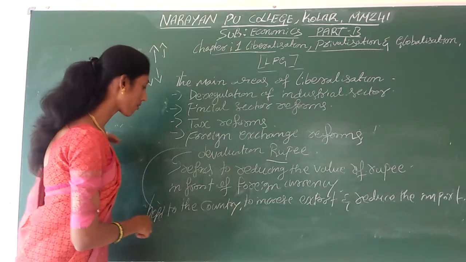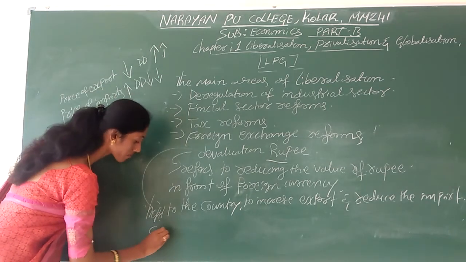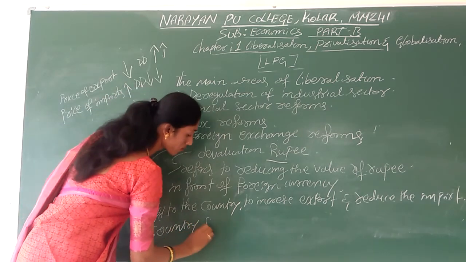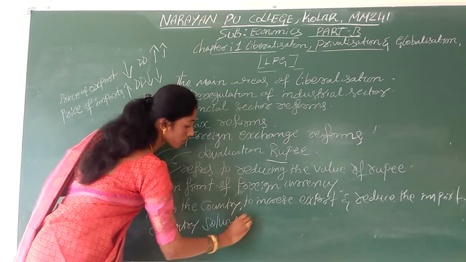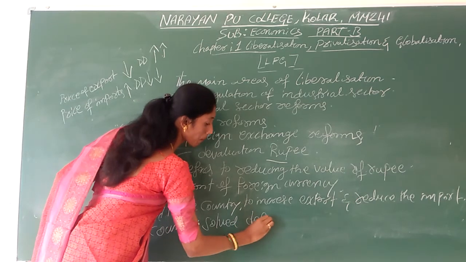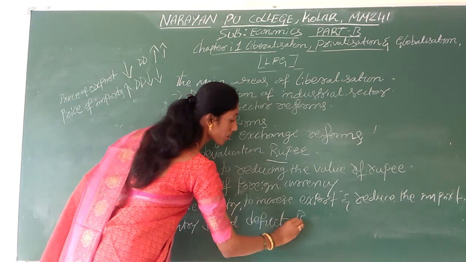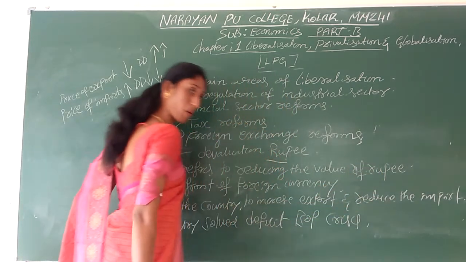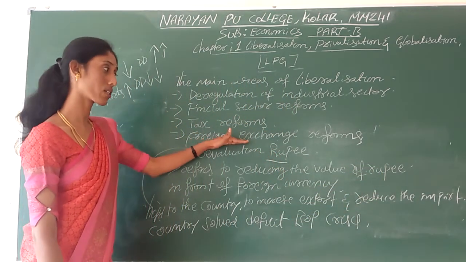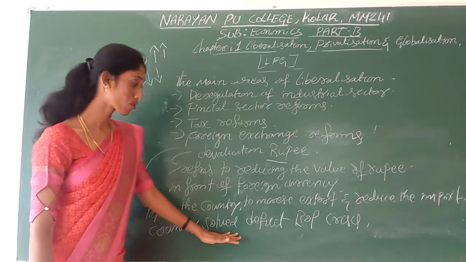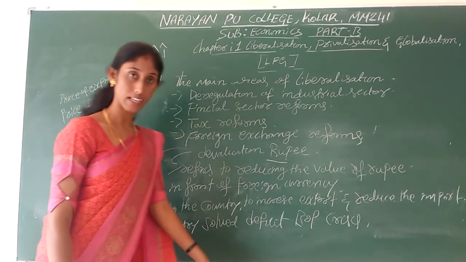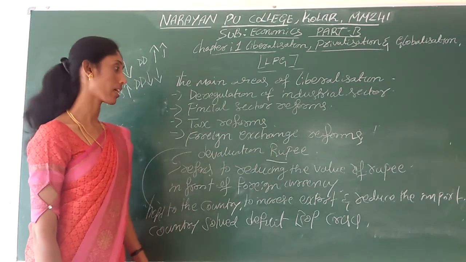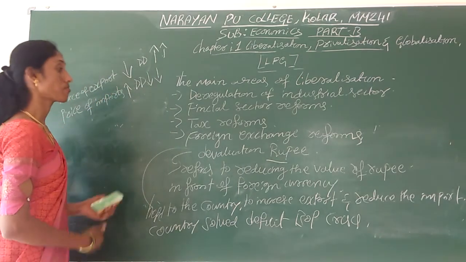By adopting these reforms, the country solved the deficit BOP crisis or problem. Why we adopted foreign exchange reforms: in order to solve the deficit BOP crisis by devaluation of the rupee. Got it now? Then we move to the next one.